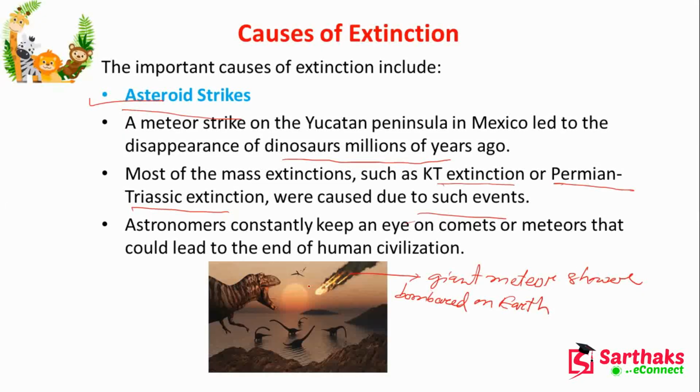And astronomers constantly keep an eye on comets and meteors that could lead to the end of human civilization. It can also happen. Just as the dinosaurs are now extinct, sometimes another giant meteor can come, and there is a bombardment on the earth, and all the living things, all of us, will be extinct. So that can happen also.